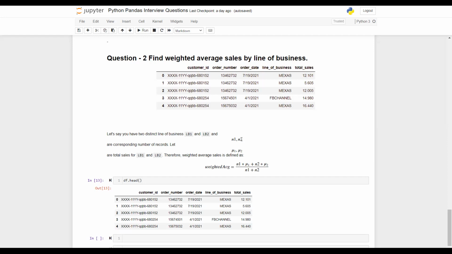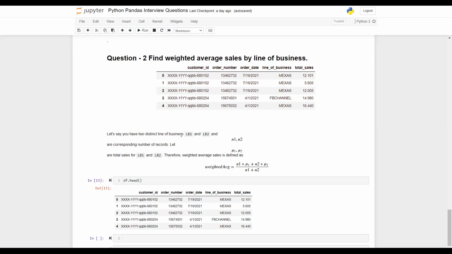That means we have N1 total records for LB1 and N2 total records for LB2. So we now know the distinct lines of business and the number of records corresponding to them. The next question is, what about sales?